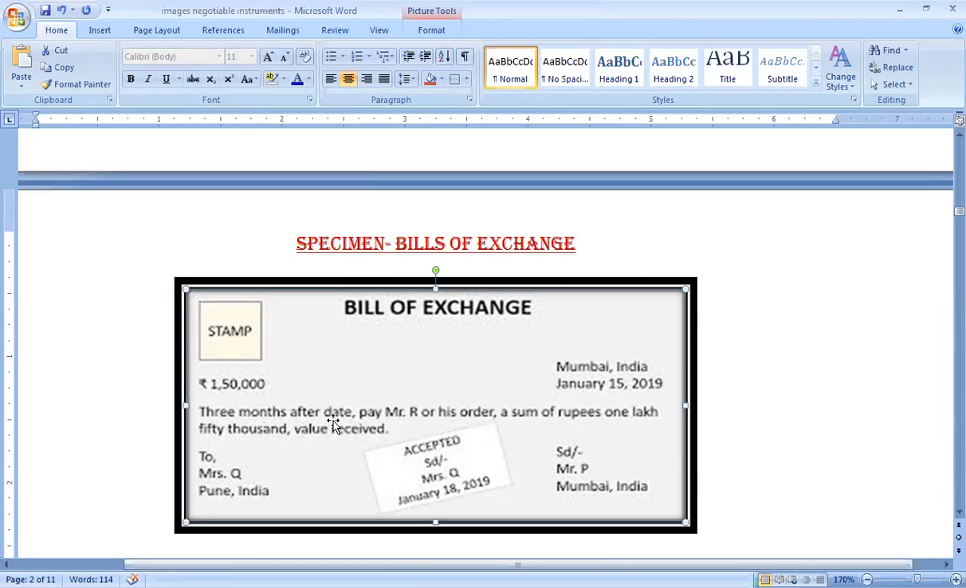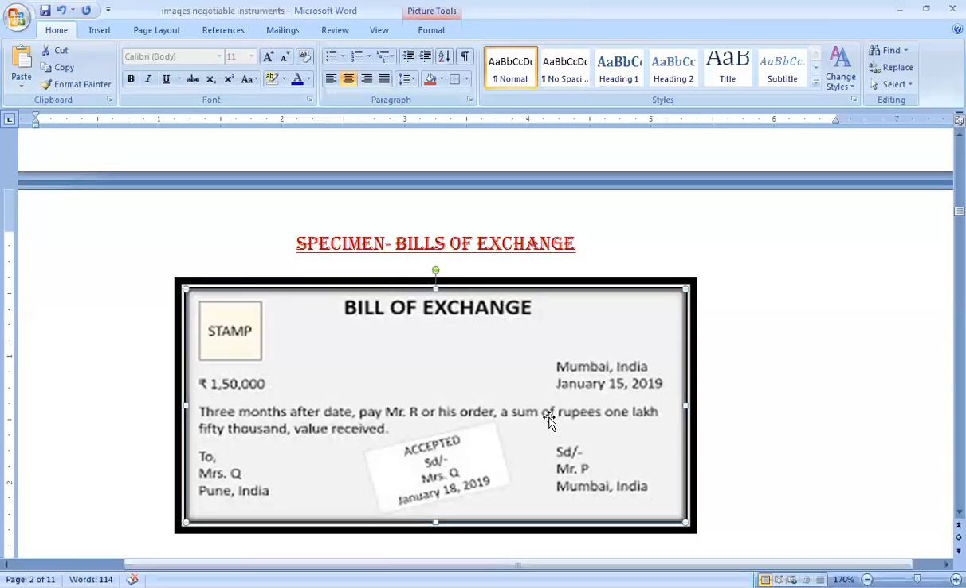Now in this case, this is the time of the bill, 3 months after date. Then you are ordering that the payment shall be made to Mr. R. That means Mr. R is the payee, or his order, either to Mr. R himself or to the person to whom he orders. And how much sum of money has to be paid?